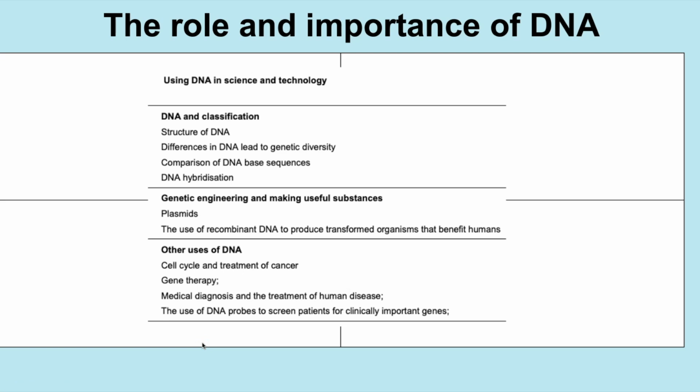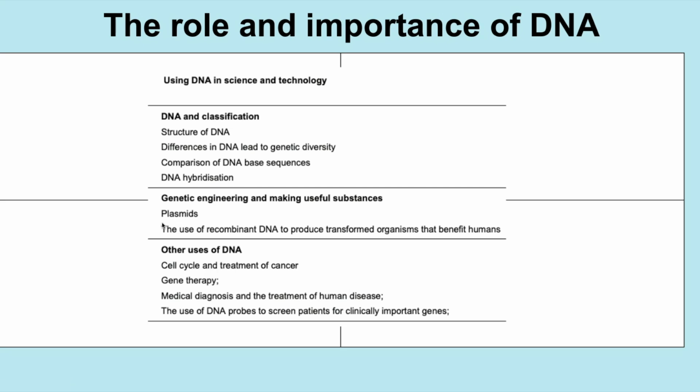So the role and importance of DNA, a similar title came up relatively recently, and here's an old spec example as well. And these were some of the titles or topic areas that they said would be relevant. Now this did come up many years ago before the spec changed. So don't panic if you're looking at things like DNA hybridization thinking you don't know what that is. That was an old spec topic. But this is just to show you a range of relevant topics that they would have accepted.